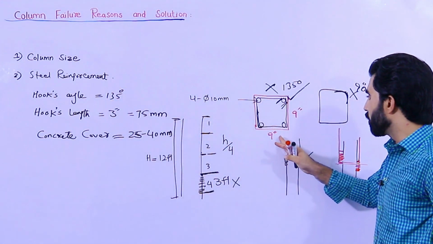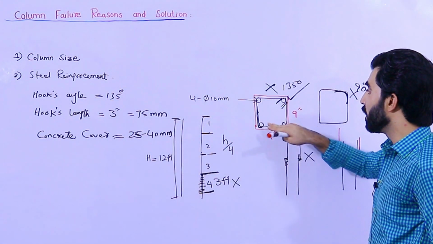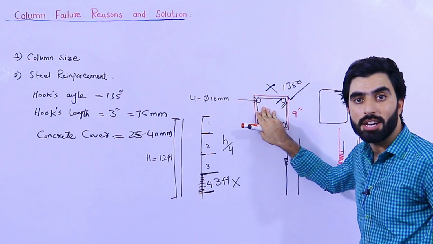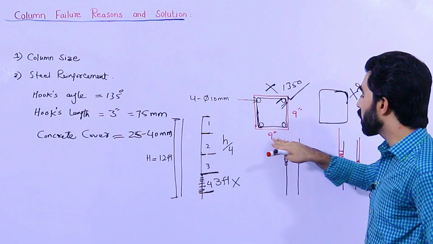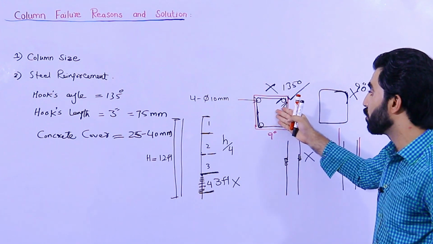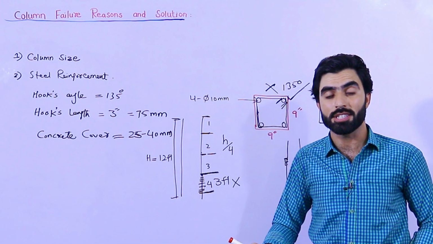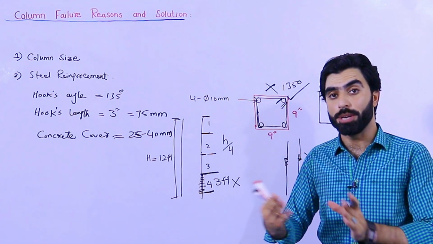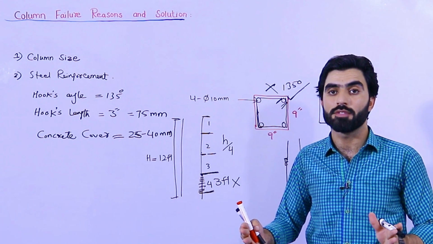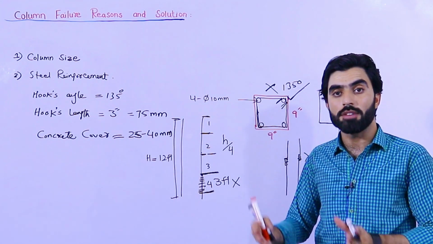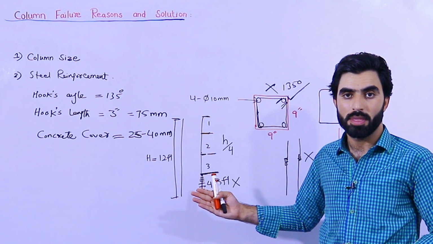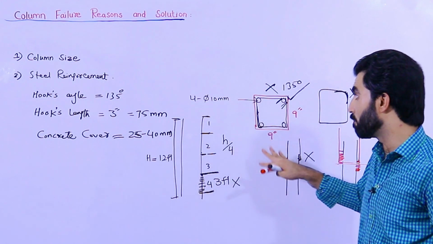If you increase the size of the column, then we will increase the number of bars. This is also very important. It doesn't mean if the column size is 12 by 12 inches, you will just use 4 steel rods or 6 steel rods. The diameter should be increased if we increase the size of the column. The number of steel rods should be increased according to the size. This is the most important thing.